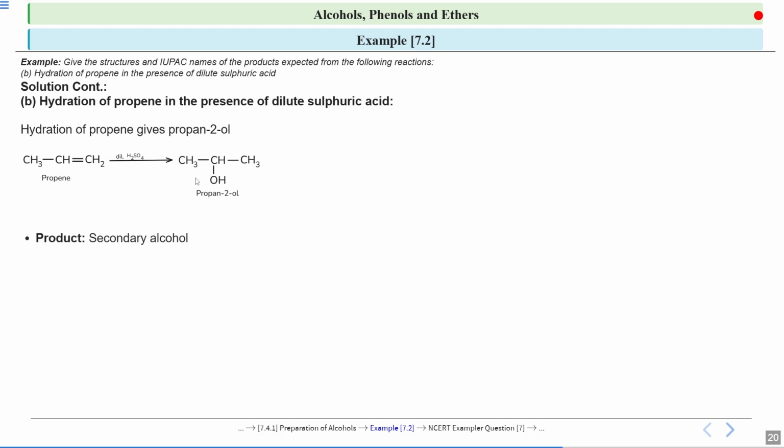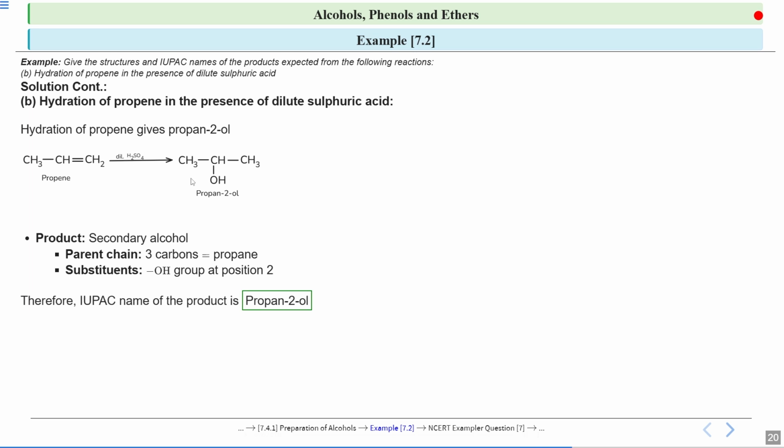Now if we see the name of the structure, the parent chain has 3 carbon atoms. So the root word will be propane. And on the second carbon, a hydroxyl group is there. So the name will be propan-2-ol. To this second carbon, your OH group is attached. So propan-2-ol. In this you can see you are getting a secondary alcohol because this carbon is further attached to 2 other carbons. So this is a secondary alcohol.